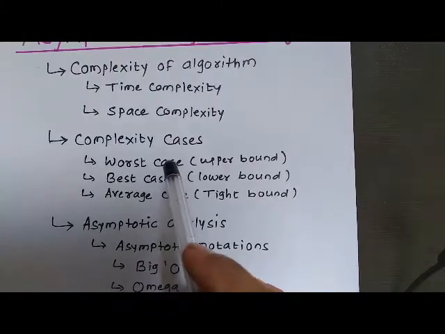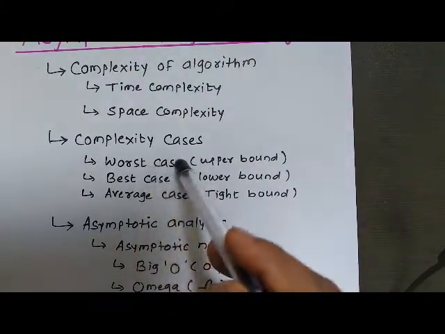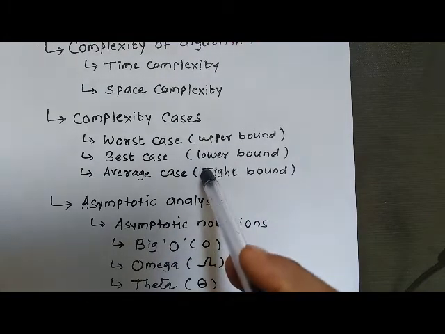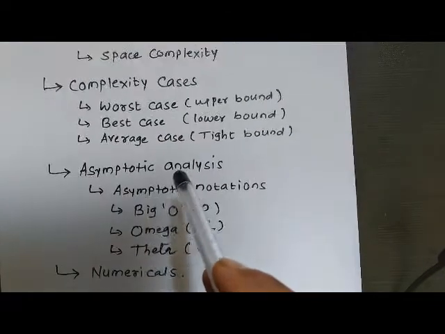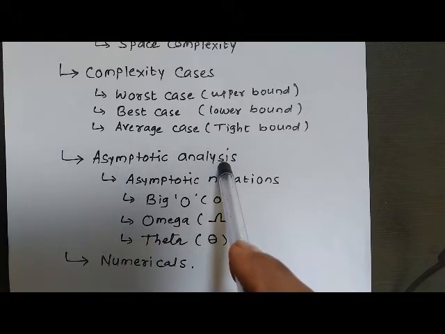Later on, we will discuss the three different cases of complexities, that is worst case, best case and average case. These we will be discussing with the help of one example, that's the binary search algorithm. And lastly, we will see what is the asymptotic analysis of algorithm.